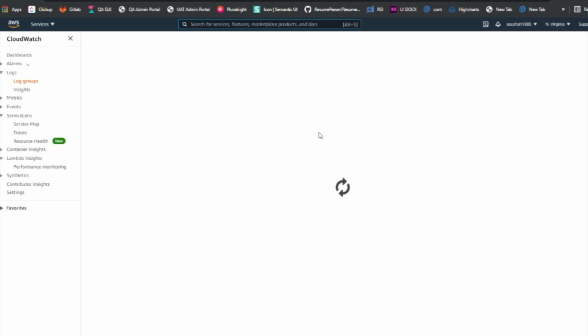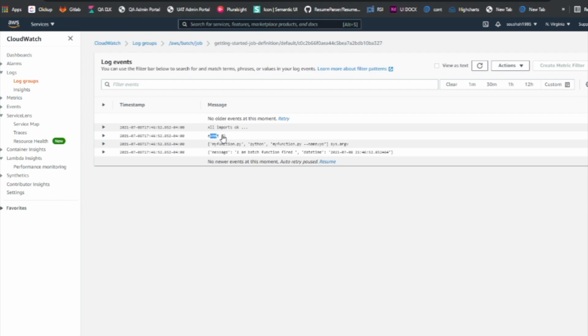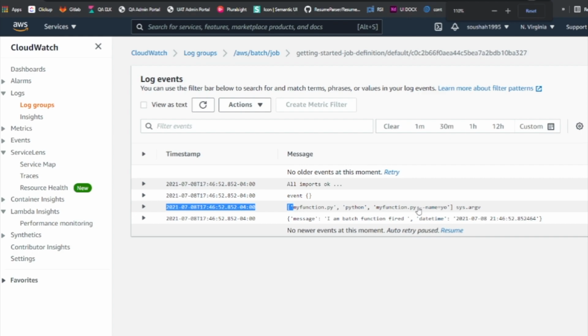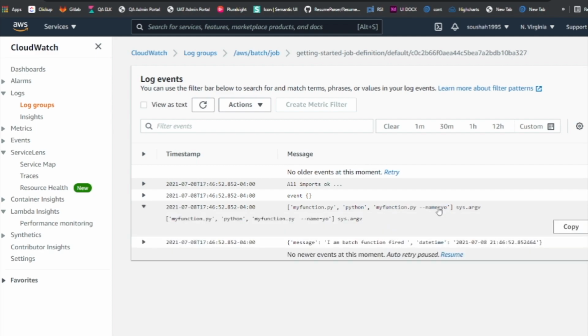So let's go to the log group, and I'll show you what I mean by that. Yeah, it's pretty easy, man. It's not that complicated at all. Things are easy. So go to the CloudWatch, and here you can see that event, and if you observe carefully, that's your data, right? So the way it goes is basically it goes in the sys.argv. Whatever data you want to pass, you can pass it as a string JSON, and then you can serialize it.